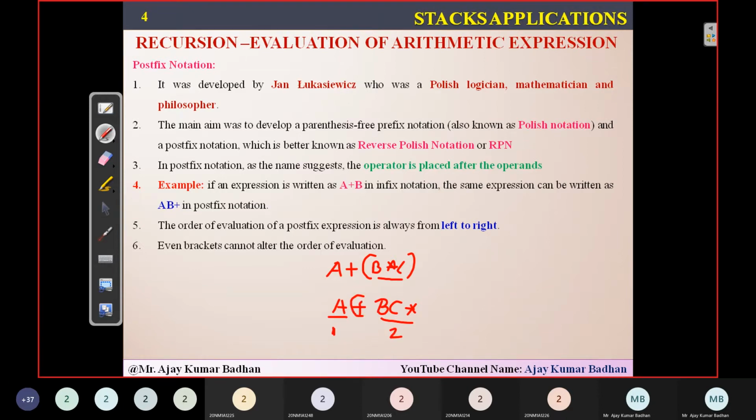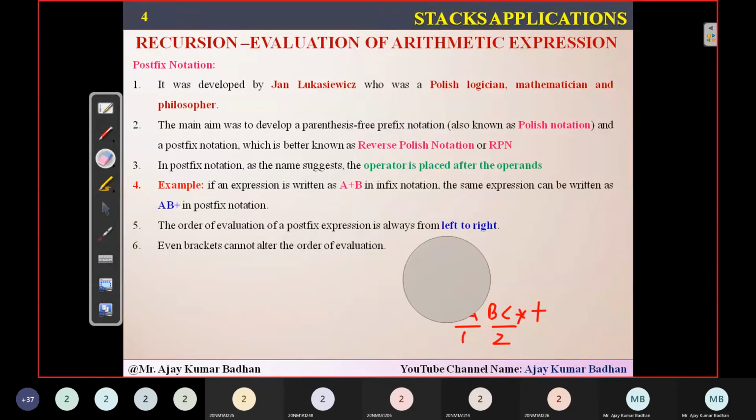Now there is an operator in between expression 1 and expression 2, then operands, you can say operand 1 and operand 2. Then what do I have to do? Postfix means the operator should come at the last. So you will remove that and write expression 1 and 2. What is 2? B C star. And then this plus symbol will come at the last. If you see here, when the system scans it, it will scan from the left side only. Even though we are solving the expression present here, that doesn't mean that we will be scanning from this side. No, never. We always scan from left to right in a postfix expression.